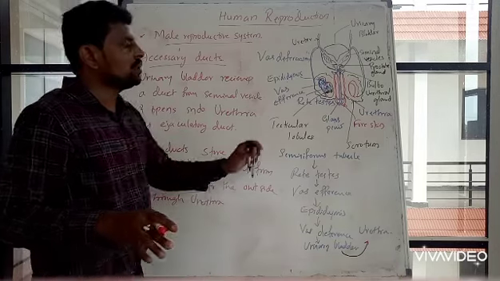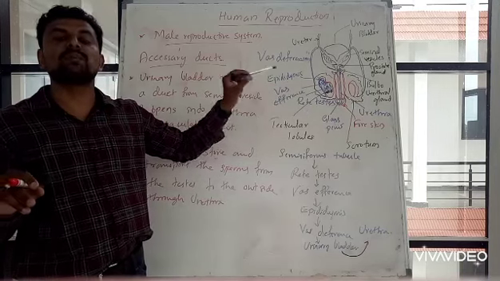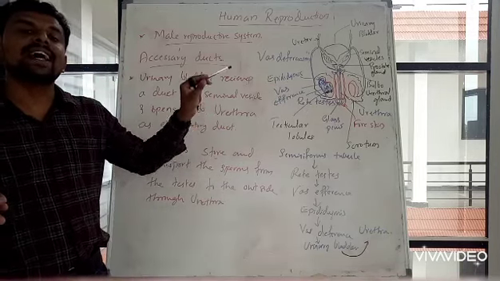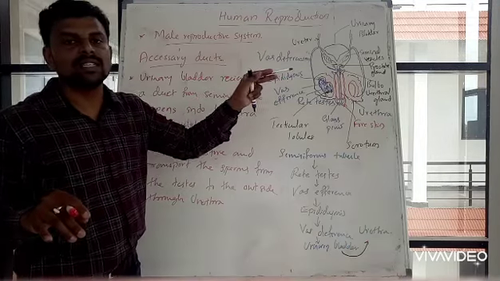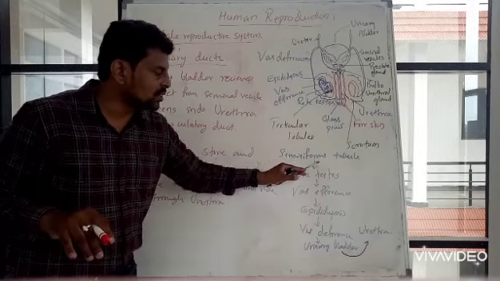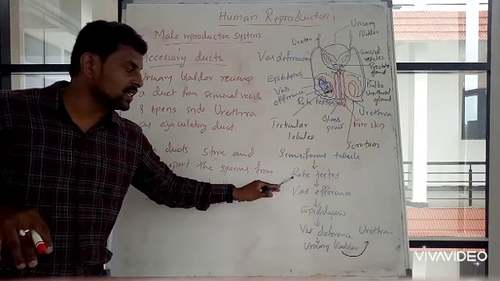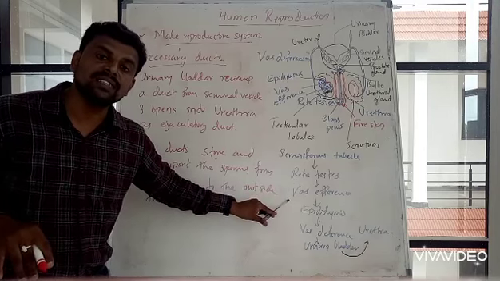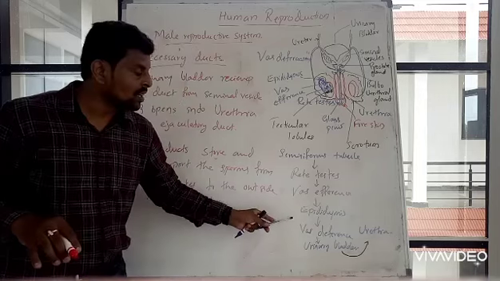Got it? So where are sperms produced? Inside the testis. Those are carried all the way to the urethra through a variety of ducts. First, from the seminiferous tubules, it will go to rete testis. Then from rete testis, it will go to vasa efferentia. From vasa efferentia, it will go to epididymis.